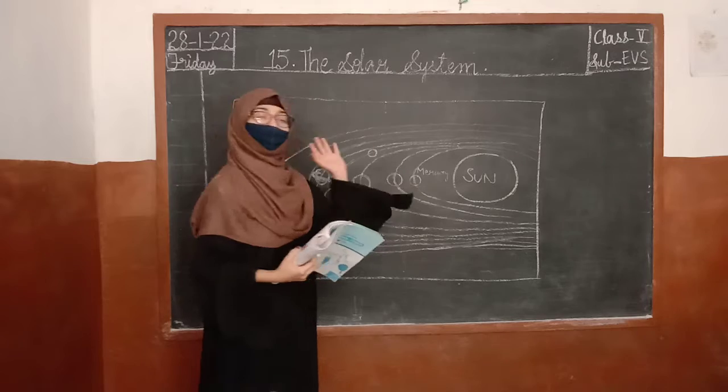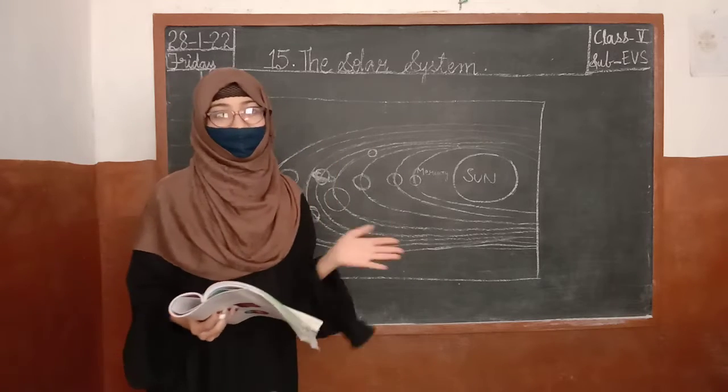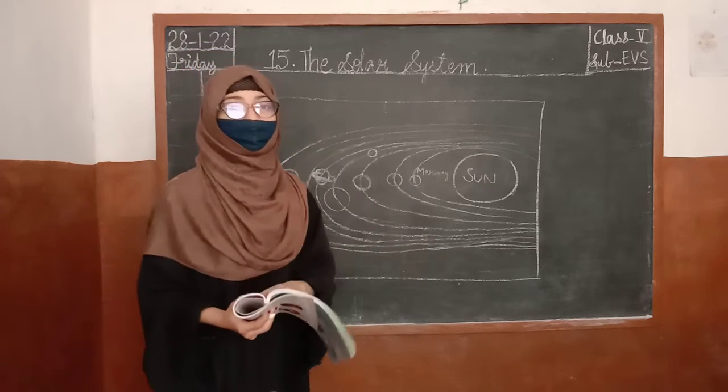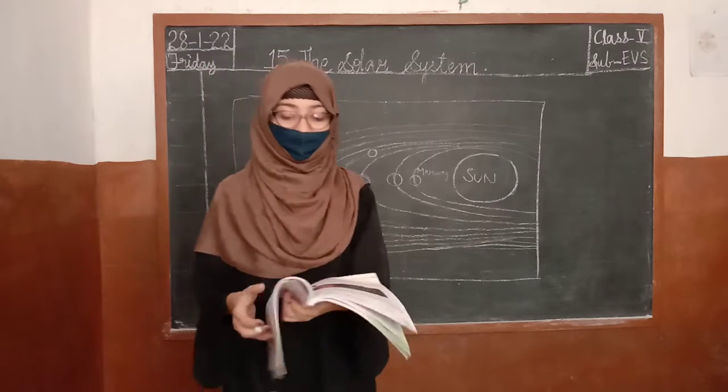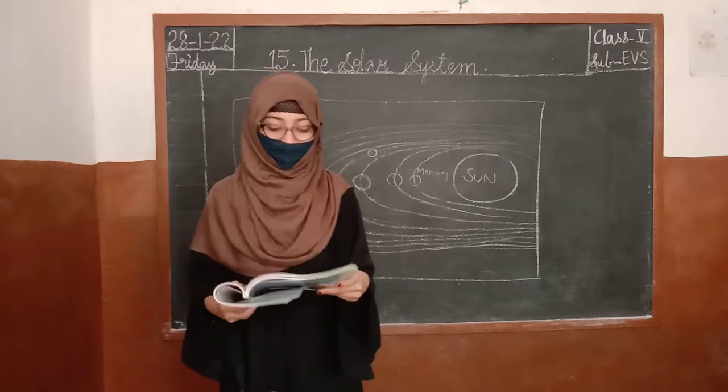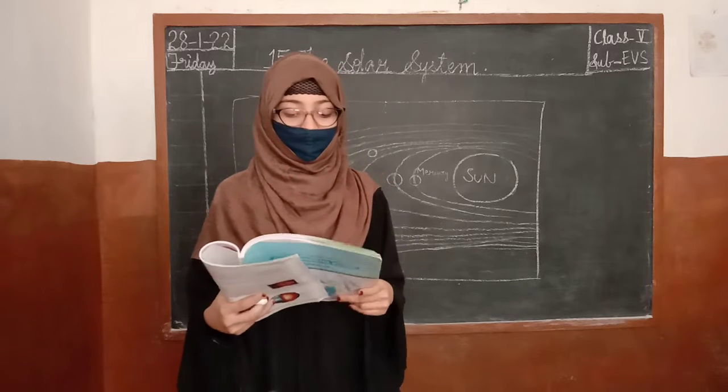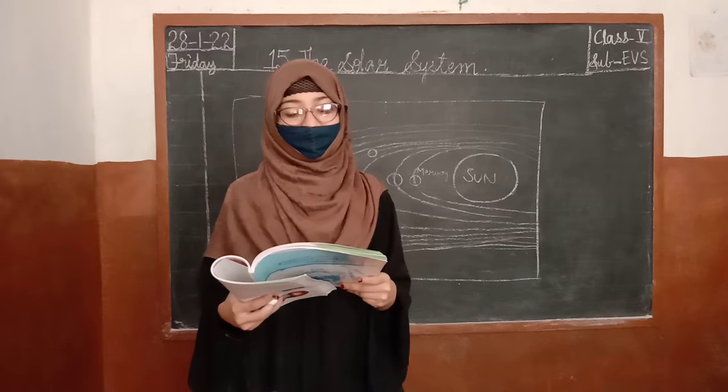And the second one, we are going to write it later. Whatever I explain, I will be writing it on the board. Okay? So we'll start with our lesson. I don't want to waste time, children. So yes, come here. The planets and their moons revolve.